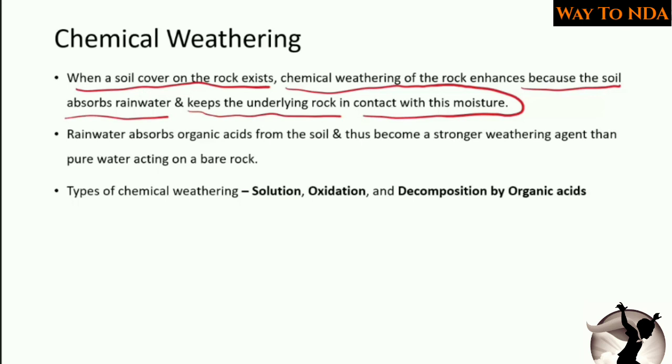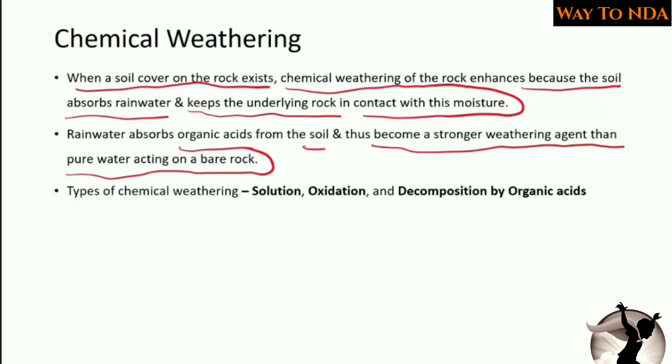The rainwater absorbs organic acids from the soil and thus becomes a stronger weathering agent than pure water acting on the bare rock. For example, you have a rock and there is a soil cover on that rock. When the raindrops come on the soil, the soil will absorb the rainwater, and after the rain is absorbed by the soil, it will seep into the rock which is underlying below the soil cover.